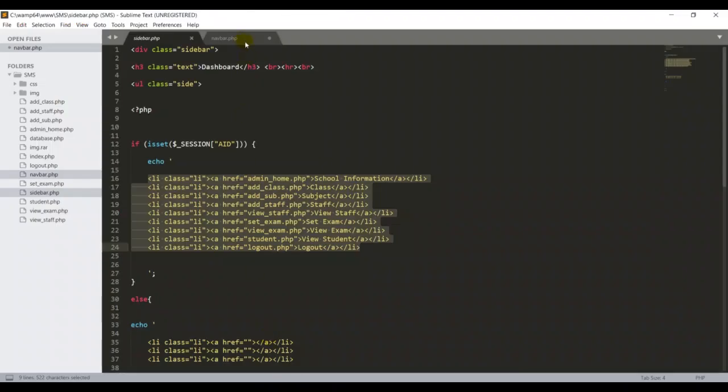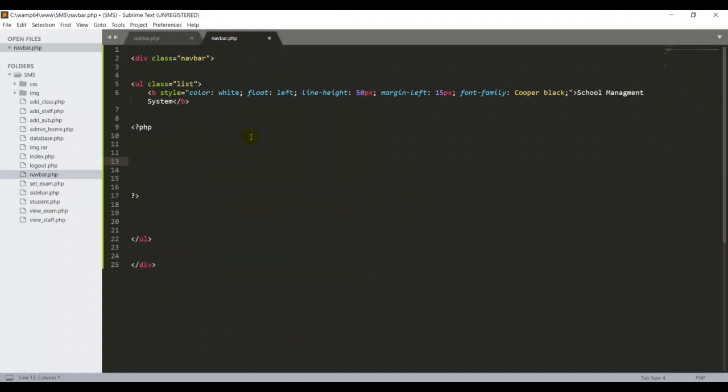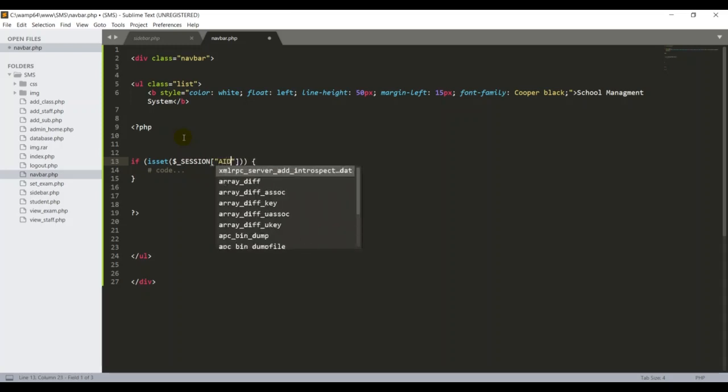So in this case, what I have to do, guys, in my navigationbar.php, I can write some script. For example, if isset, that means the particular function is set, then here I can write underscore SESSION, then I'm going to put the AID, because double quote is important, AID.